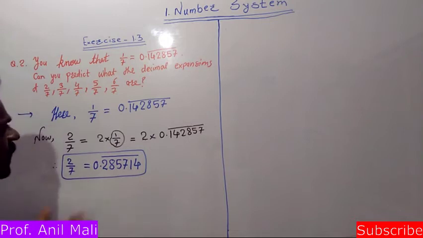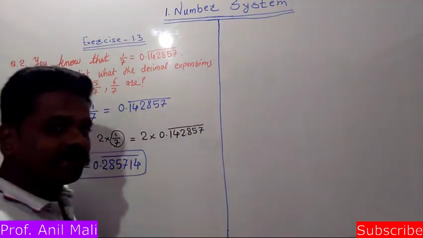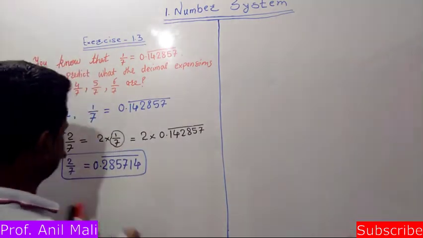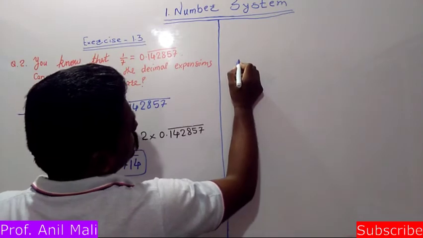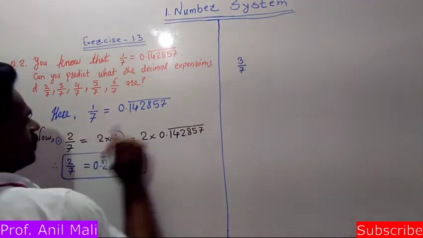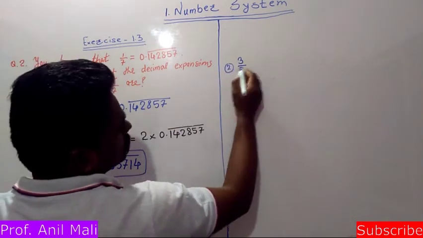Now let's find the next one, which is 3 by 7. I'll do it here directly; you can do it in your notebooks. That was our first one, and this is my second one, 3 by 7.